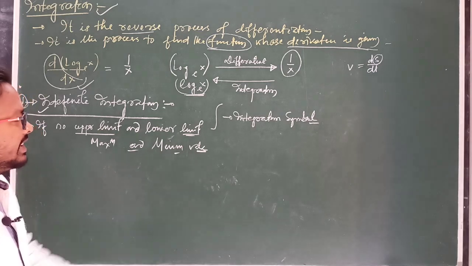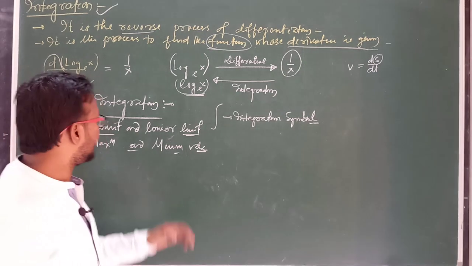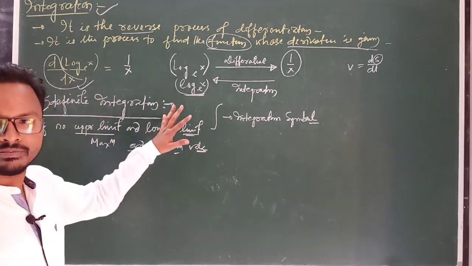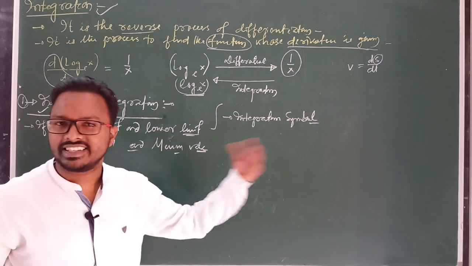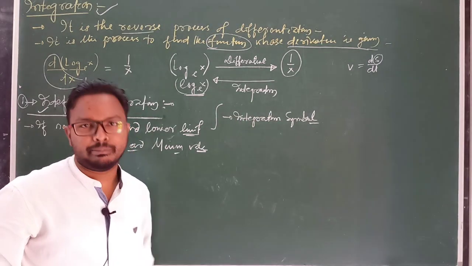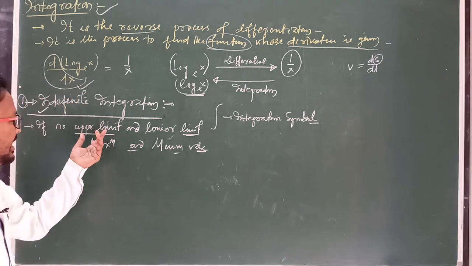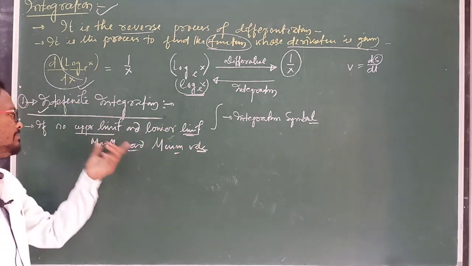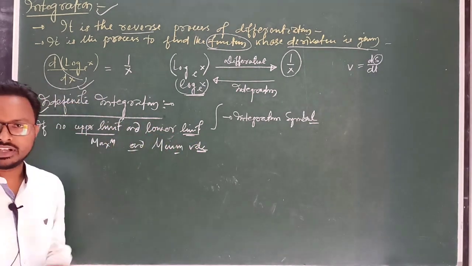And second one is known as definite integration. In case of definite integration, they are given the maximum value and minimum value, or you can say upper limit and lower limit.